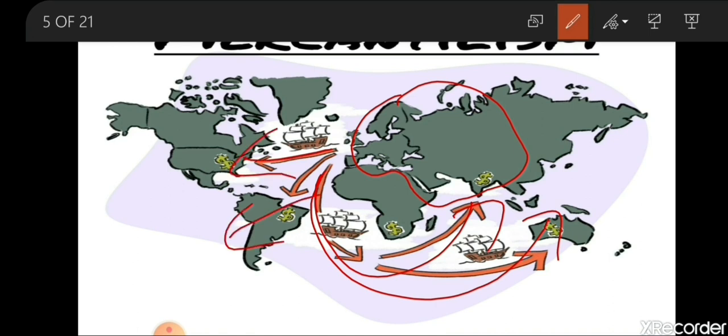So this was only the mercantilism theory. The countries of Europe started moving to distant lands for earning more and more profit, in search of markets for selling their goods, and also in search of markets for getting their raw materials.